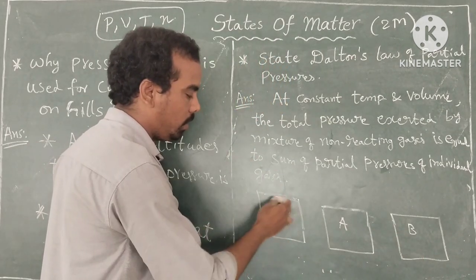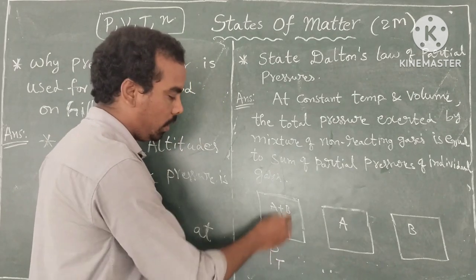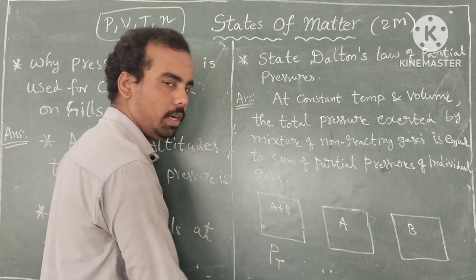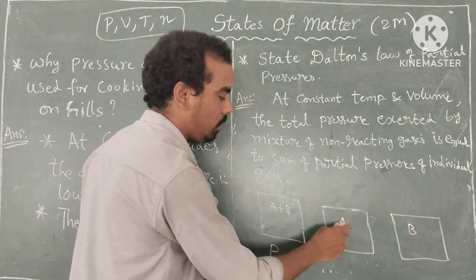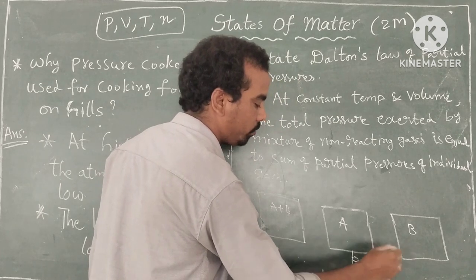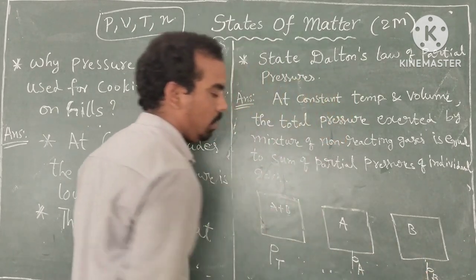The total pressure exerted by these gases is PT. Total pressure exerted by 2 non-reacting gases is equal to PT. The partial pressure of an individual gas, for example A, is PA. The partial pressure of gas B is PB.